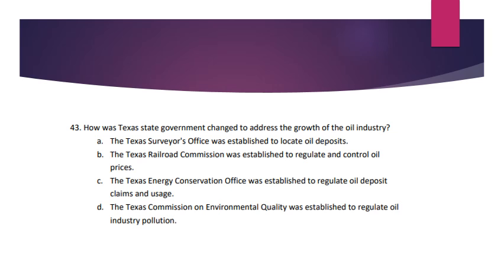Number 43. How was Texas state government changed to address the growth of the oil industry? A. The Texas Surveyor's Office was established to locate oil deposits. B. The Texas Railroad Commission was established to regulate and control oil prices. C. The Texas Energy Conservation Office was established to regulate oil deposit claims and usage. D. The Texas Commission on Environmental Quality was established to regulate oil industry pollution.